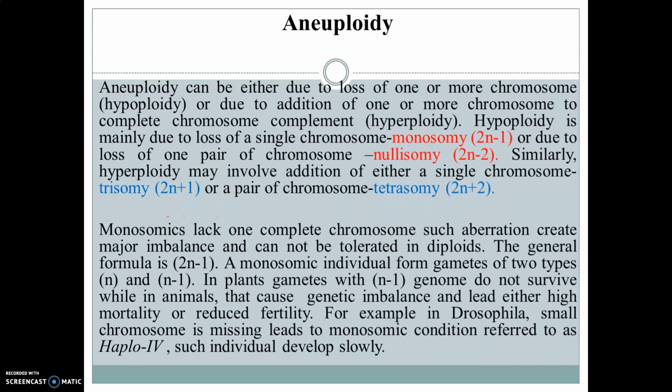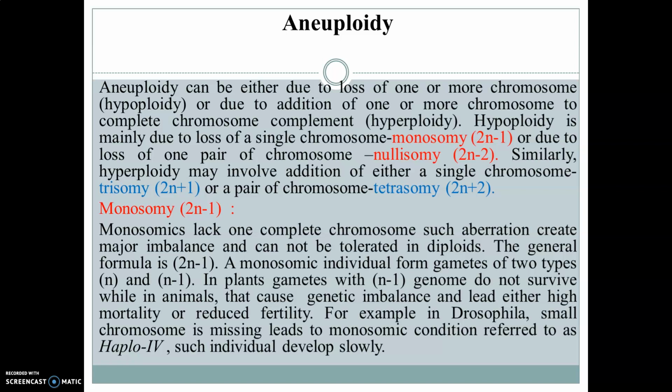Aneuploidy can be either due to loss of one or more chromosomes, that is hypoploidy, or due to addition of one or more chromosomes to the complete chromosome complement, that is hyperploidy. Hypoploidy is mainly due to loss of a single chromosome, that is monosomy, where the chromosomal formula is 2n-1, or due to loss of one pair of chromosomes, nullisomy, with chromosomal formula 2n-2.